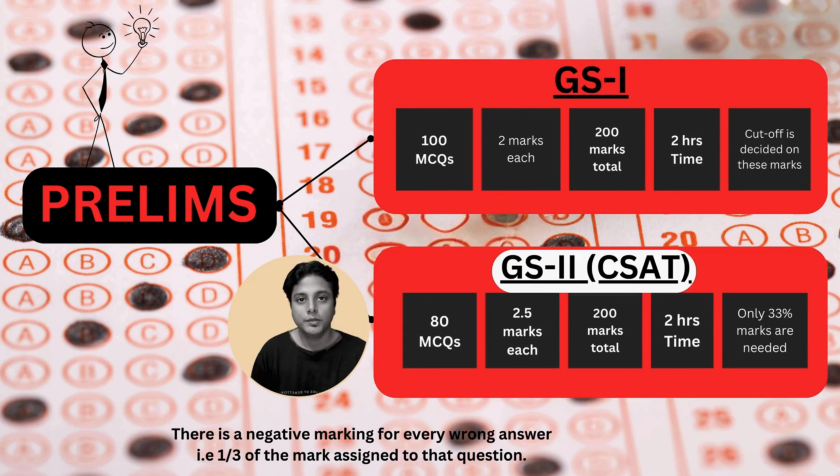The GS2 paper, also known as CSAT paper, carries 80 MCQs, 2.5 marks each, total of 200 marks. Again, 2 hours will be given to complete this exam, and it is of qualifying nature. 33% marks are needed to qualify this paper.